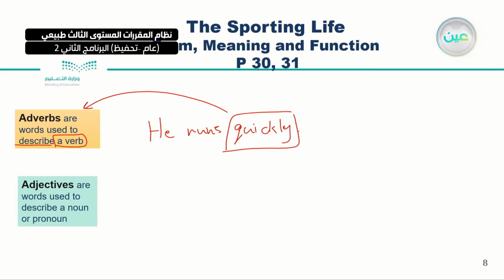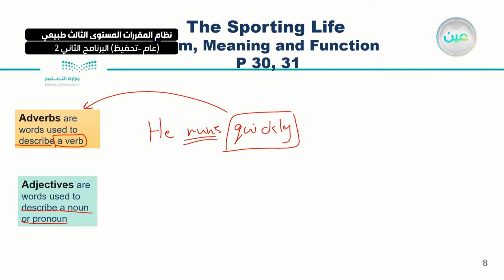So if I want to describe someone or something, I should use adjectives. Adjectives are words used for what? To describe a noun or a pronoun. For example, he runs quickly, so I'm describing how fast he can run.